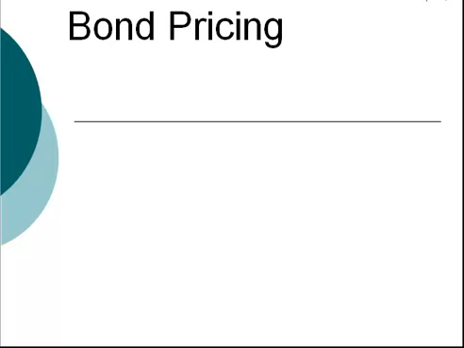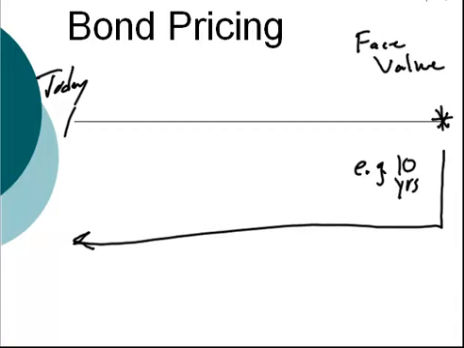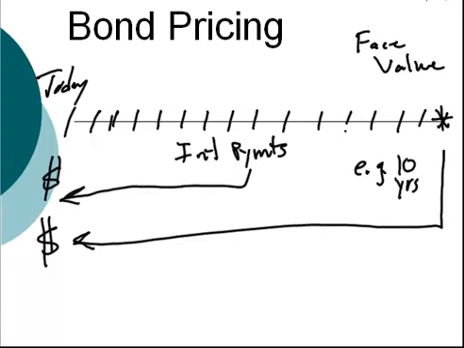To understand bond pricing, we have to think about the nature of these cash flows. Today is the date at which the company is borrowing money. The question is, how much money is the lender willing to lend to us in exchange for two things? First, there is the promise to be repaid face value at the end of the bond's maturity. For example, 10 years. The lender has to wait 10 years to receive the face value. During the life of the bond, the lender is going to be entitled to receive interest payments, typically every 6 months. The question we must address is, what is the value of these payments today?